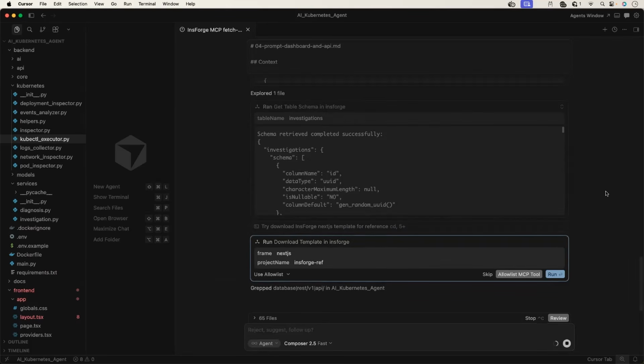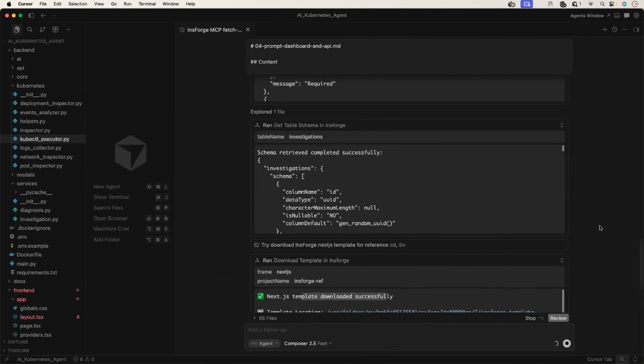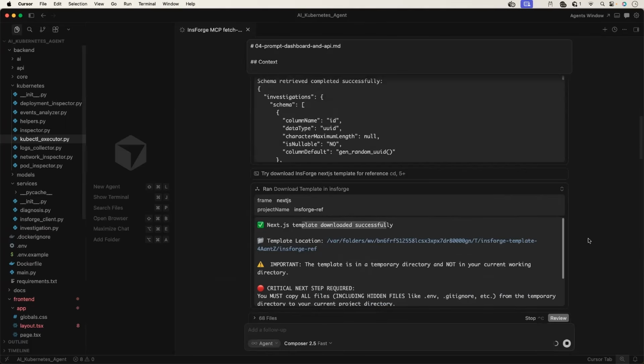Sounds cool, right? Yes. And also if you see here, in the prompt we asked to integrate front end and back end. During the integration, looks like it wanted to download a template. Now it's not asking us to download the template and provide the template information. Instead, it is just asking us to allow the required MCP server and it has downloaded the template. See, template is downloaded successfully. If you're going with Postgres or any other alternative, you have to manually configure most of these things.